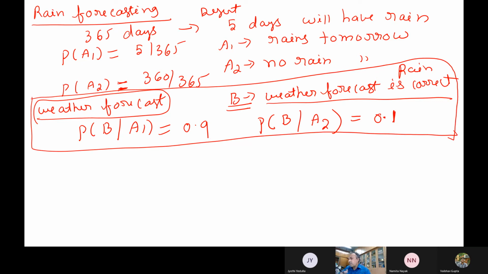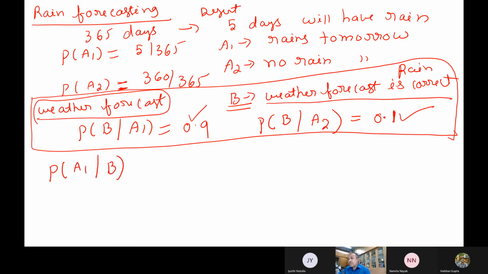This weather forecasting, say some website, they monitor the clouds or something. They also tell us whether it will rain tomorrow or not. So that fellow, based on the cloud movement, said tomorrow there is rain. And this weather forecast also will have some errors. For example, they said tomorrow rain is there, and the weather forecast also predicted rain. So that is 0.9, and he has 90% accuracy. That's the meaning of this 0.9. So now you have to find out the probability of A1 given B.